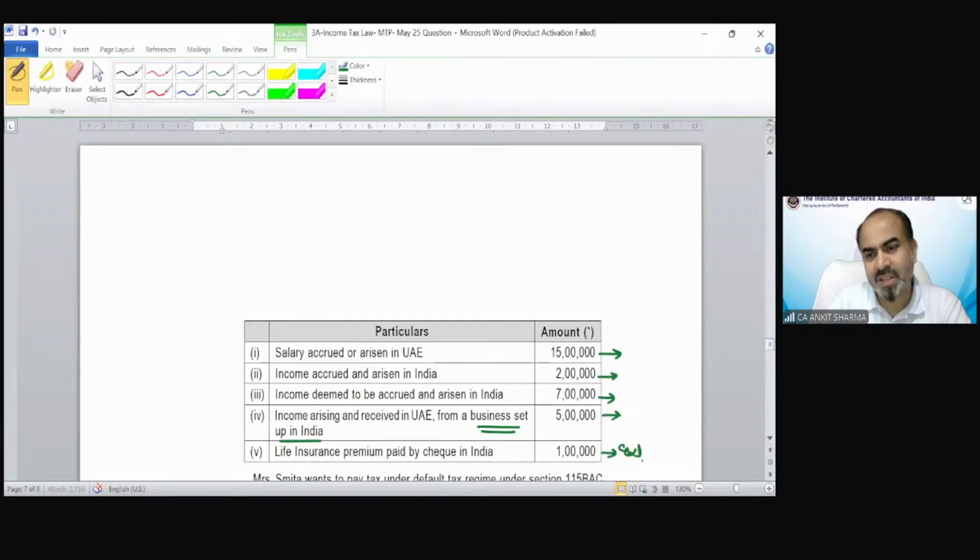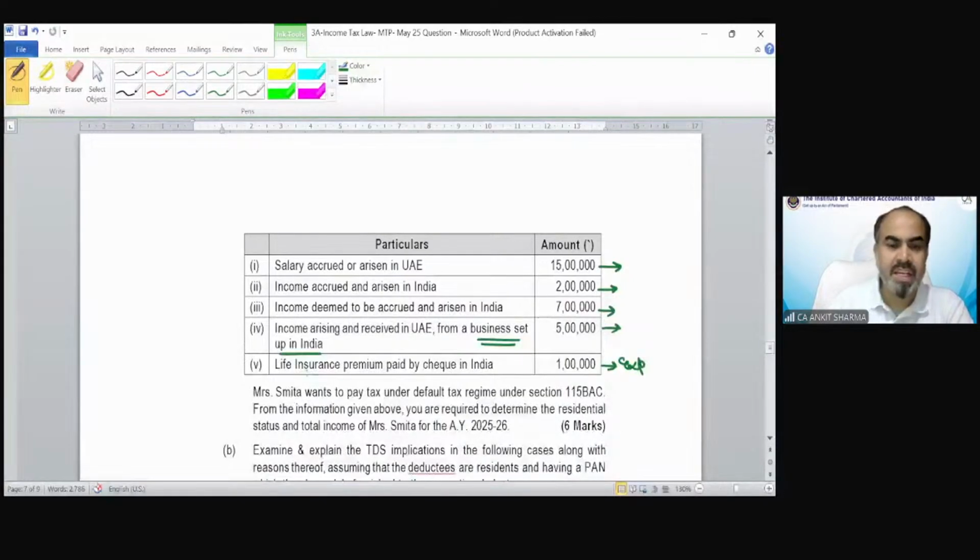That is an expenditure, that is for deduction purpose, not an income, of course. Smita wants to pay under the default tax regime under section 115BAC. Because she opted for the default tax regime, this life insurance premium deduction would be irrelevant. From the information given above, you have to find out the residential status and total income of Mrs. Smita.